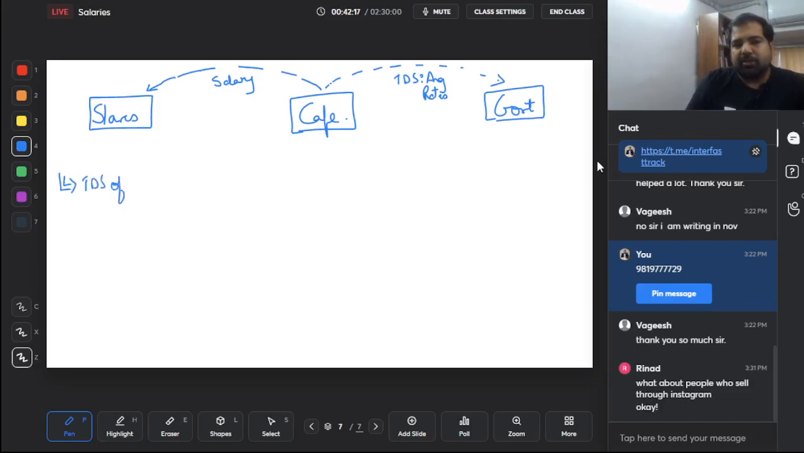Yes, this is TDS on salary. The section is section 192. How will you remember? Because there are 192 employees in the cafe or 192 slaves in the cafe. Now let's figure out average rate. How do you figure out?